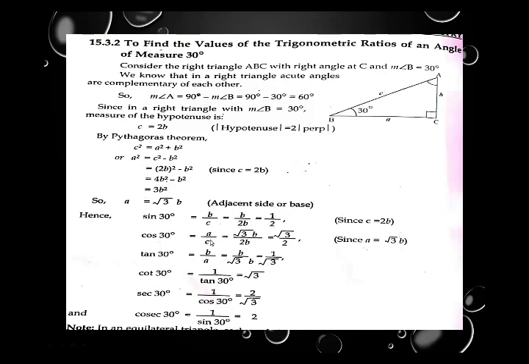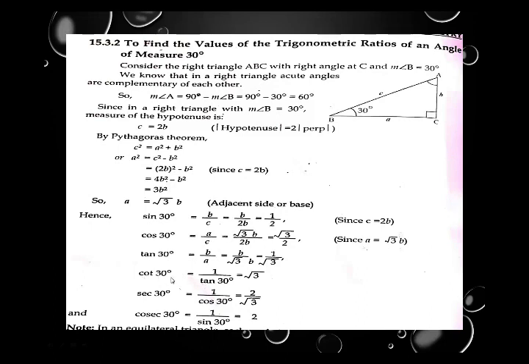Cos 30 degree equal to a upon c, means base upon hypotenuse, a is replaced by root 3 into b, because a is equal to root 3 into b. So we put here root 3 into b. C is replaced by 2b. B and b will cancel. The result is root 3 upon 2. Tan 30 equal to b upon a, equal to b will same, whereas a is replaced by root 3 into b. B and b will cancel. The result is 1 upon root 3.